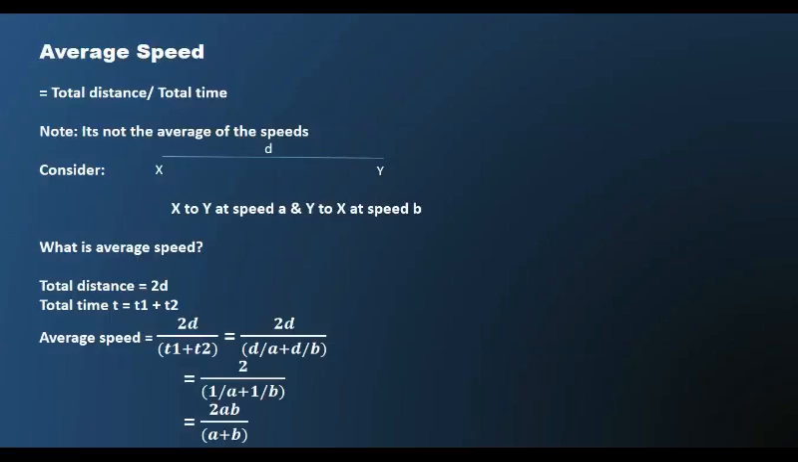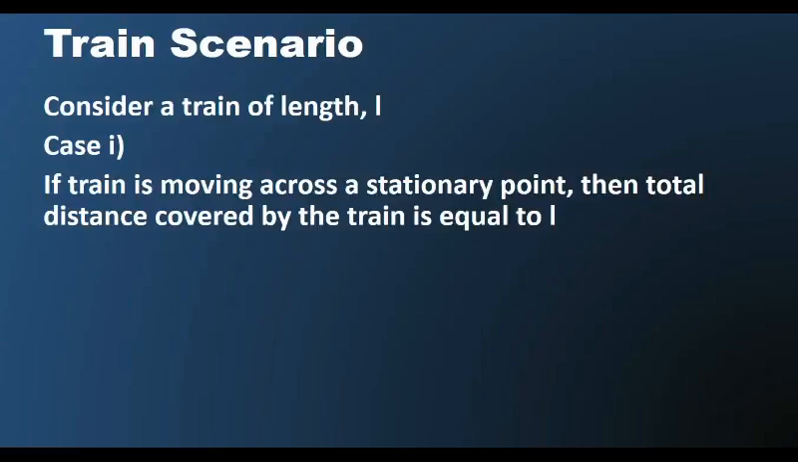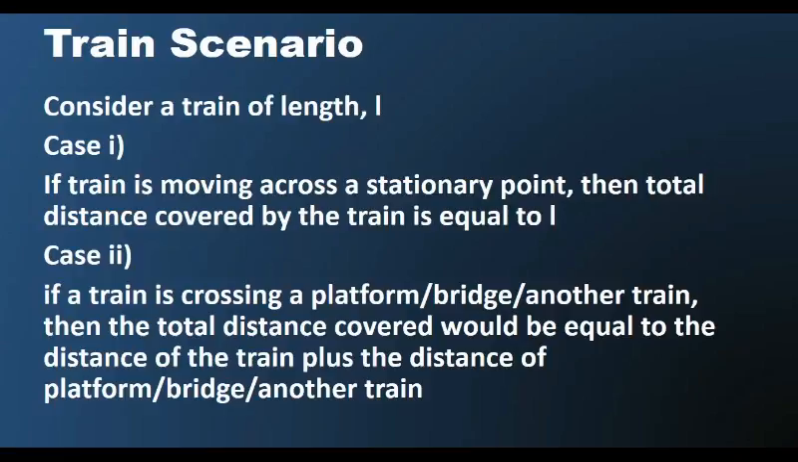Now let us consider certain scenarios which are very useful while solving problems. Now consider a train of length L. So in case 1, if the train crosses a stationary point, the total distance that is covered by the train would be equal to the length of the train, that is L. Let us now consider case 2. If a train is crossing a platform or a bridge or is crossing any other train, then the total distance covered is equal to the length of the train plus the length of the platform, bridge, or the other train.